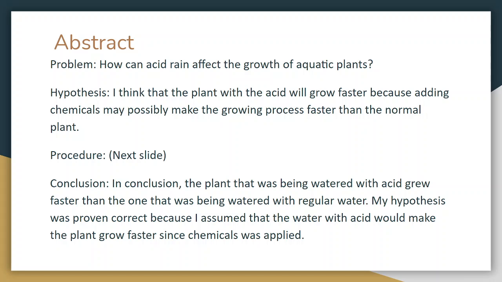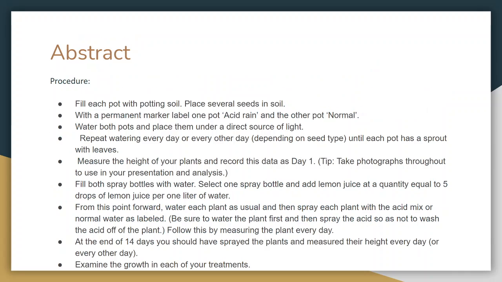In conclusion, the plant that was being watered with acid grew faster than the one that was being watered with regular water. My hypothesis was proven correct because I assumed that the water with acid would make the plant grow faster since chemicals were applied. This is the procedure I followed to conduct the experiment.